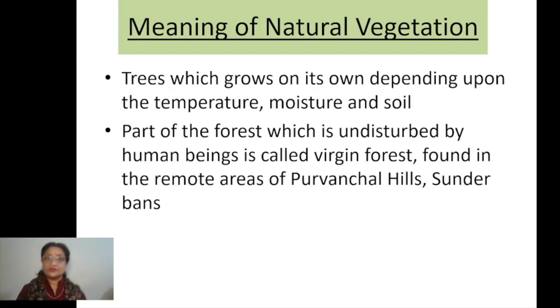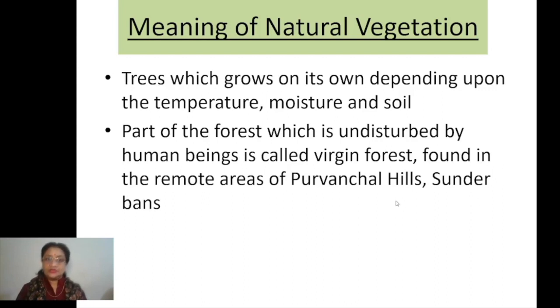Or the other way you can say there is no interference in that. Suppose many times we plant trees or plants in an area which doesn't belong to that particular area. So that cannot be taken as the natural vegetation of that particular region. Understood? This is the meaning of natural vegetation.